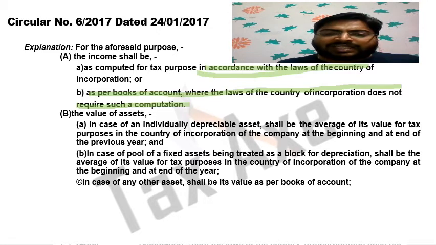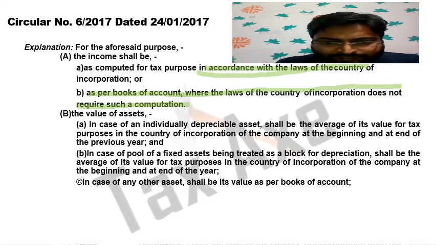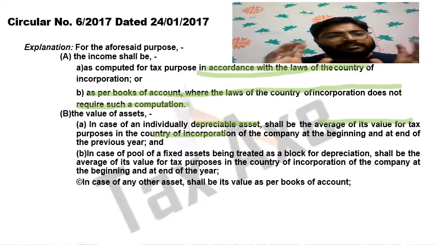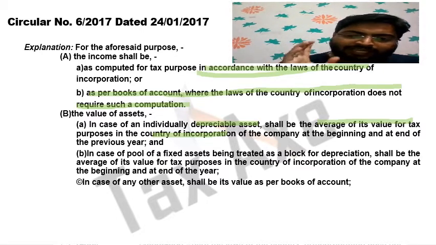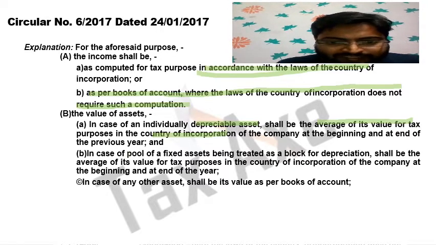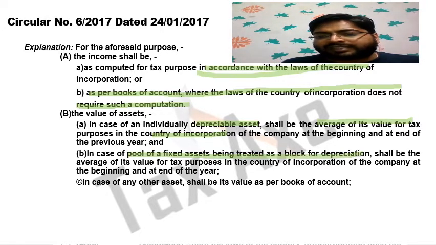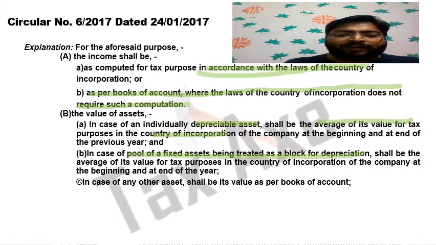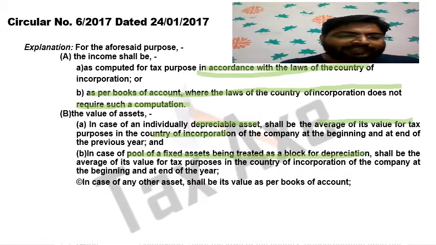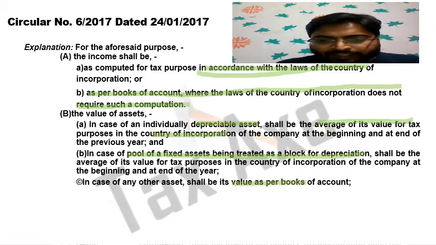In case of depreciable assets, it shall be the average of its value for tax purpose in the country of incorporation of the company at the beginning and at the end of the previous year. Understand? In case of depreciable assets, average of its value at the opening and closing. In case of a pool of fixed assets being treated as a block for depreciation, it shall be the average of its value for tax purpose in the country of incorporation of the company at the beginning and at the end of the year. And in case of any other asset, it shall be its value as per books of accounts.